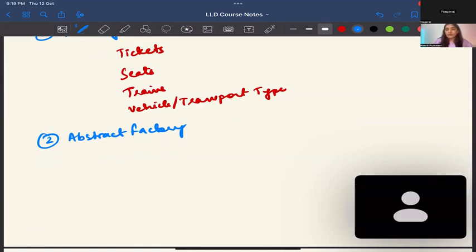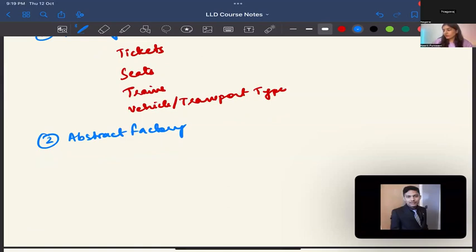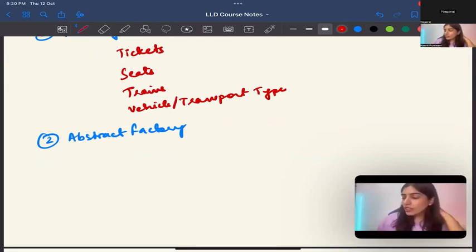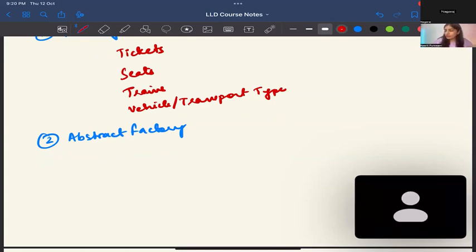For example, probably for the creation of seat and ticket, we will have seats different, ticket different, but we will have the same type. So for premium customers, or for normal or general customers, like that. You are creating a family of similar objects. I think we can have tickets and vehicles for that, like different tickets, Tatkal and premium, and if the vehicle type is different for different tickets, something like that.